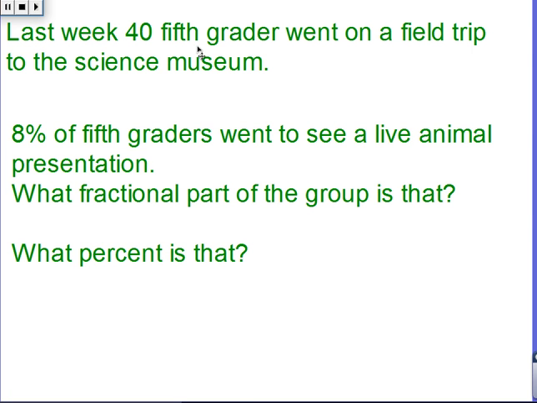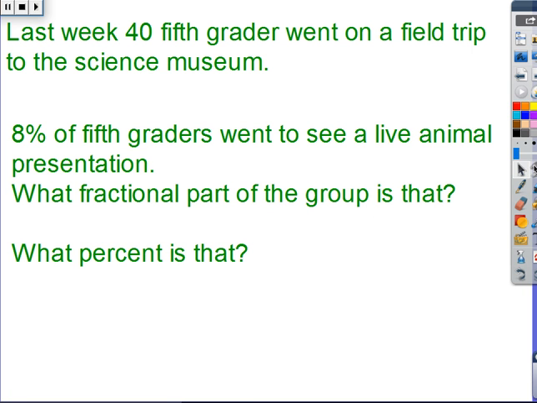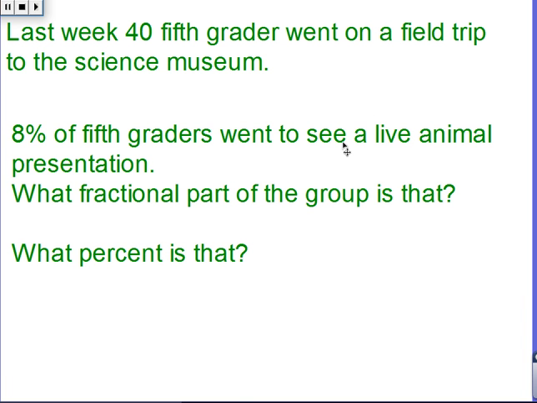Last week, 40 fifth graders were on a field trip to the Science Museum. 8% of the fifth graders went to see the live animal presentation. What fractional part of the group is that? So, what do you think is the answer, and what percent is that?